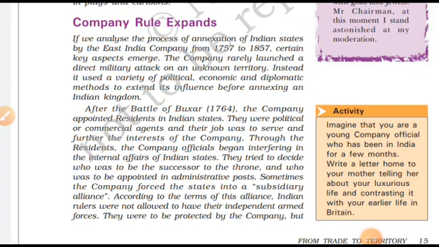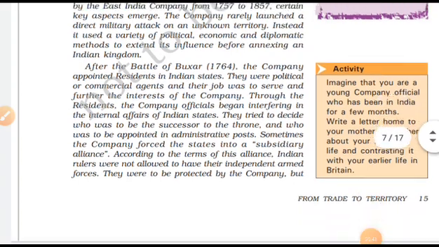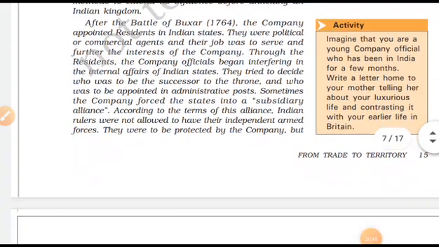They thought that we should not attack any territory without knowing it. Then the Battle of Buxar, which is also very important. The company appointed a resident in Indian states. They were political agents, and their job was to serve and further the interest of the company.